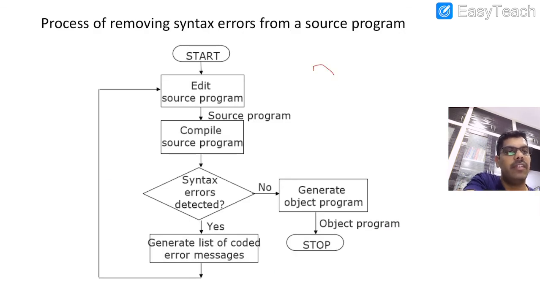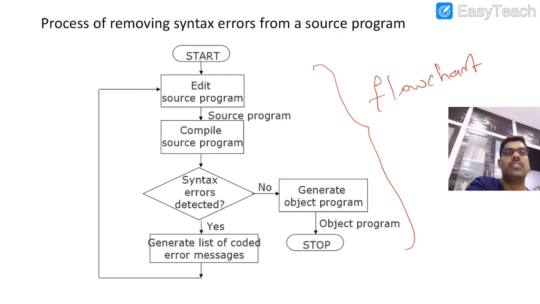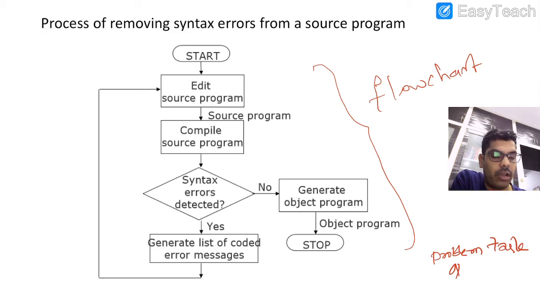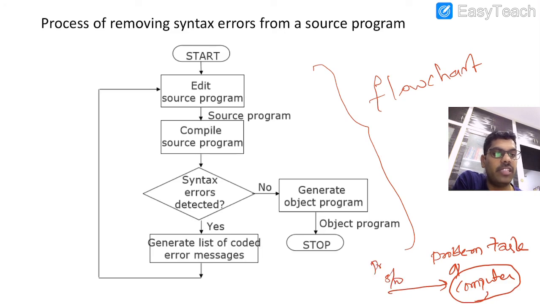See, this is a kind of flow chart. In the next coming classes we are going to discuss algorithms and flow charts. So these are the two problem solving methods. Already told you, whenever a problem is given to you, problem in the sense task, you are going to perform the task. How? With the support of a machine called a computer. So in order to utilize the computer, you are interacting with the computer, using software. What is software? Programming instructions.